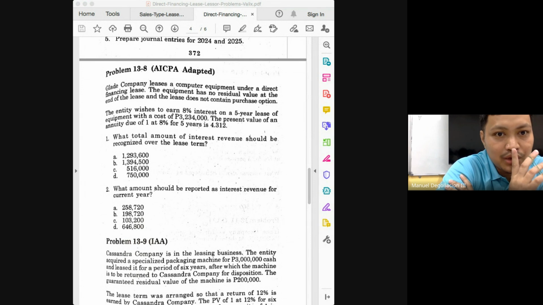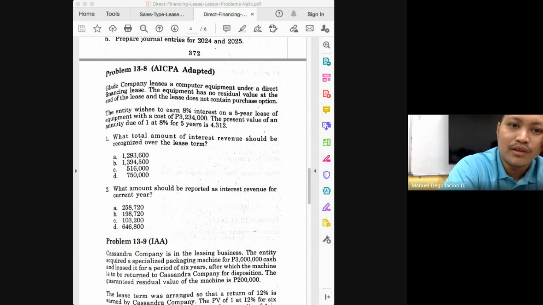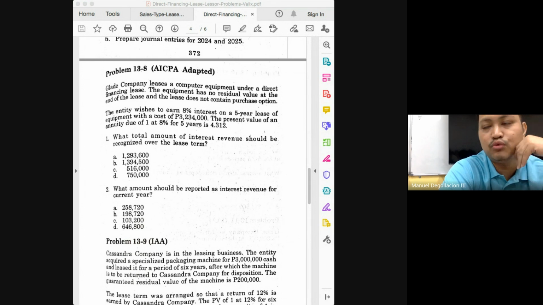And then what we do not have is our periodic payment. So how do we approach this one? Okay, what is important here is your understanding of 3,234,000. If this is the cost, if this is the net investment, what else does the 3,234,000 represent? It represents the present value of your lease payments, class. And how do you get the present value of your lease payments, especially if there are no other components of your minimum lease payments, class?